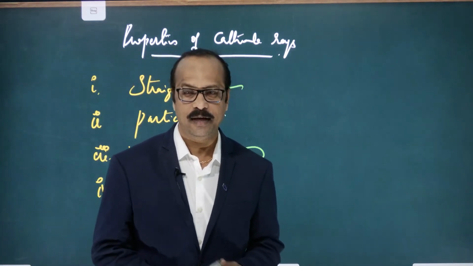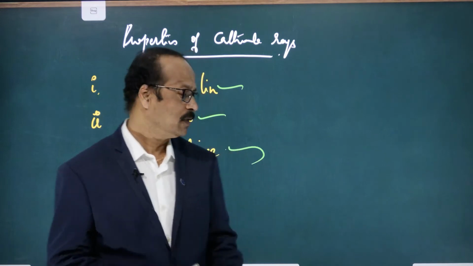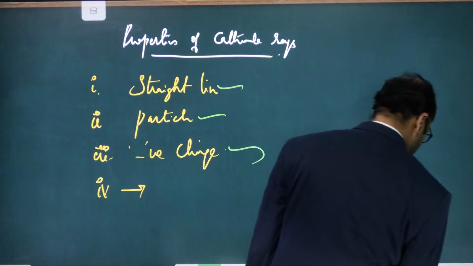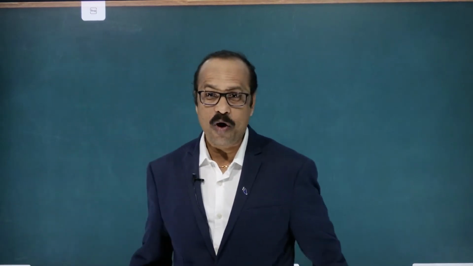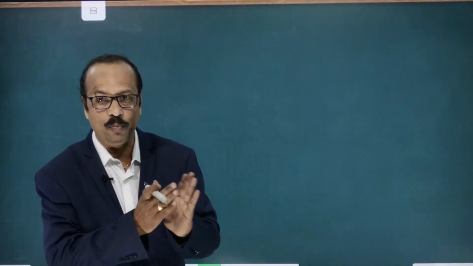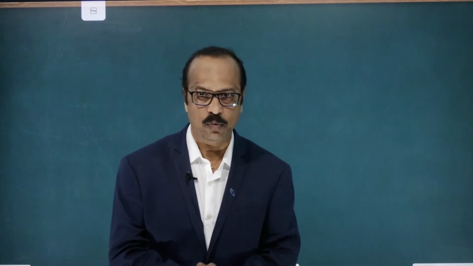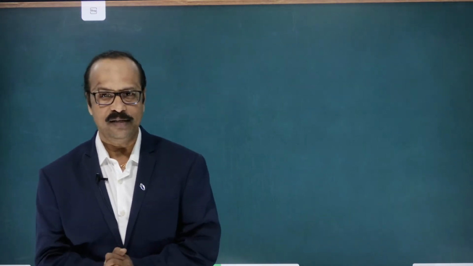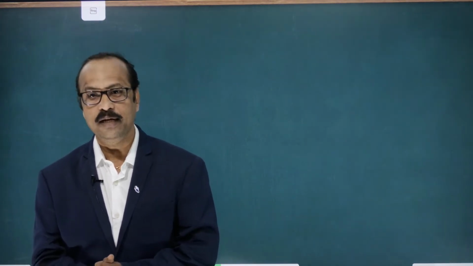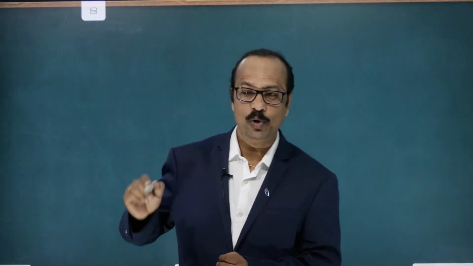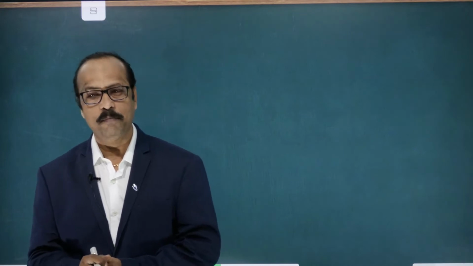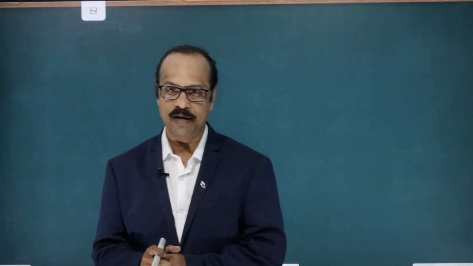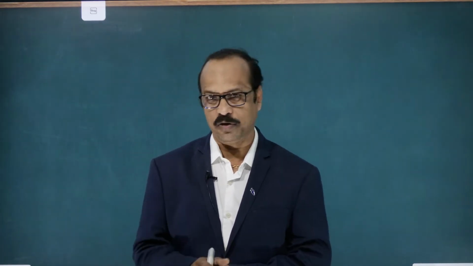Clear? Any doubt? Now the question arises: sir, if they have a negative charge, then what is the magnitude of that charge? So here J.J. Thomson was able to explain that negative charge is present on it, but he could not explain what amount of charge is present on it.